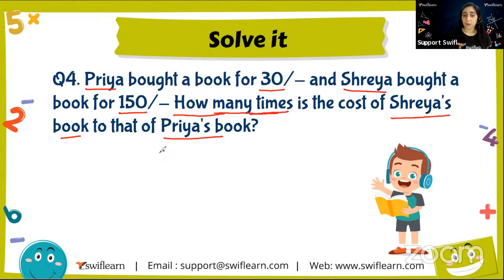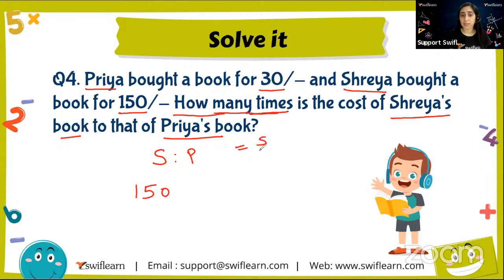So I need to calculate the ratio of Shreya to Priya. What is the cost of Shreya's book? It is 150. And what is the cost of Priya's book? That comes out to be 50.